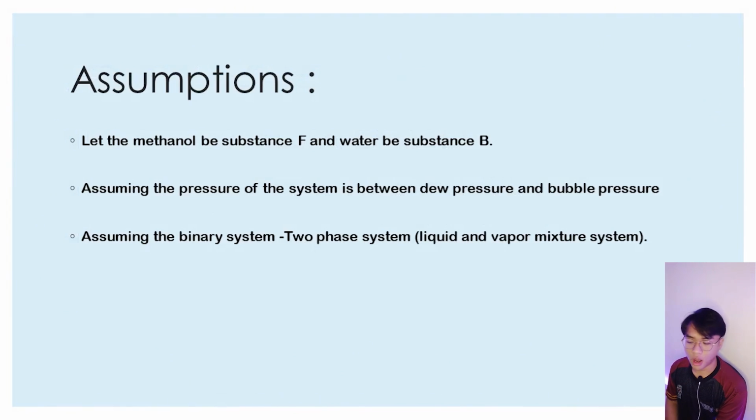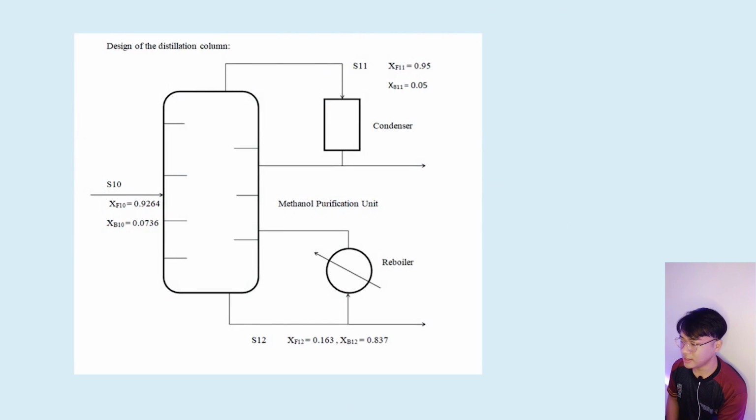Before we start our calculation, we make some assumptions. Methanol is taken as F and water as B. We assume the pressure of the system to be in between dew pressure and bubble pressure. Besides that, we assume a binary system, a two-phase system, a liquid and vapor mixture. And this is our design for the calculation column.